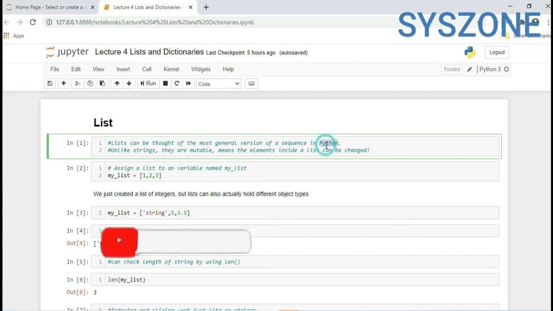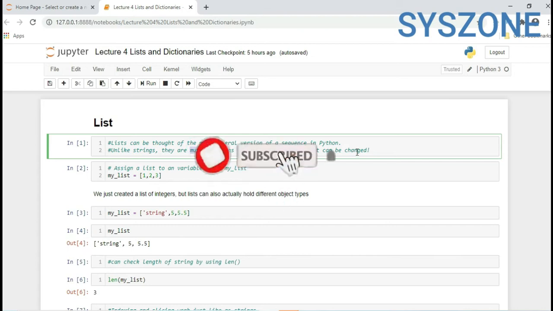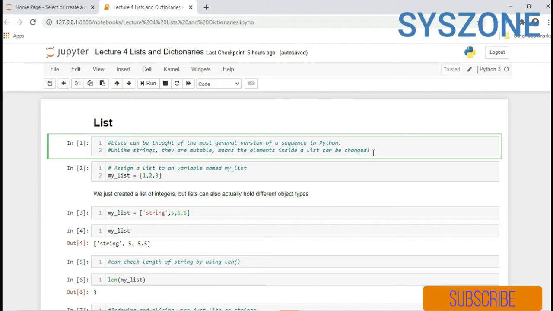A list can be thought of as the most general version of a sequence in Python. Unlike strings, they are mutable, meaning the elements inside a list can be changed. We already saw the string part, where we declare or define a string, we are not able to modify it, but in the case of a list, we can modify it.